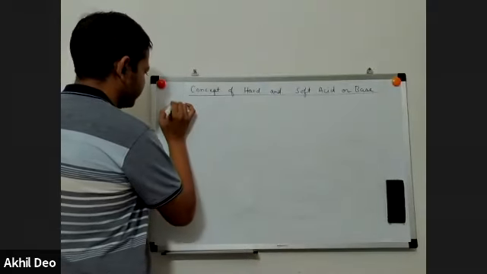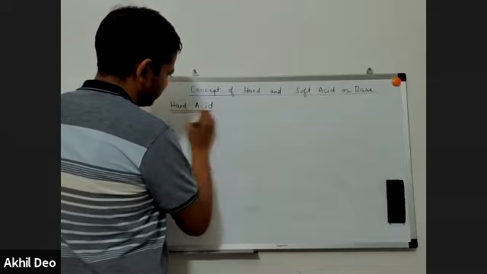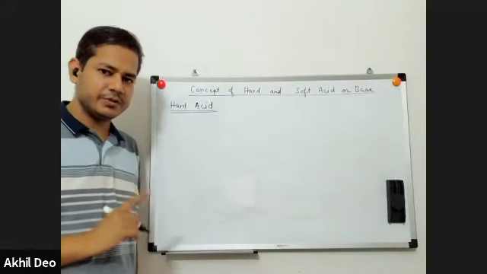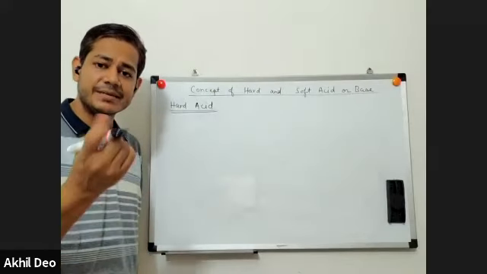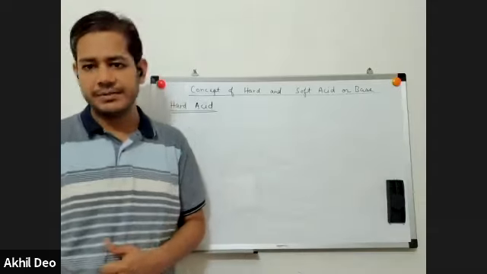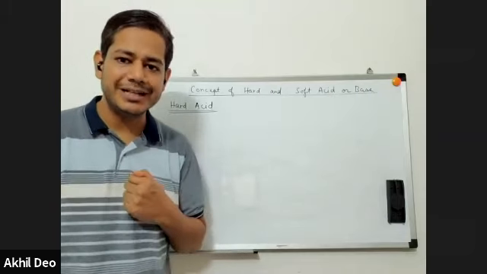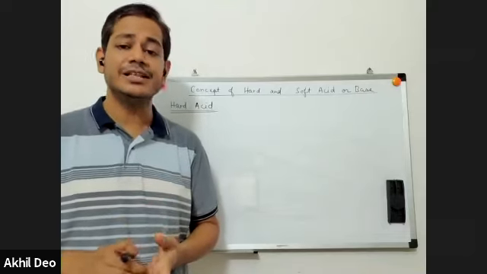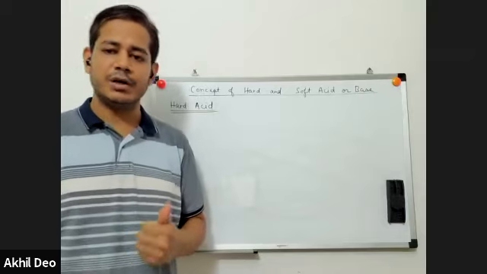Now we'll talk about hard acid. Hard base has a low energy HOMO. Now, acids are characterized by a vacant orbital. Acids are electron pair acceptors. An atom or a molecule will accept an electron pair in its vacant, unoccupied orbital. And which unoccupied orbital will take part in bond formation? It is the vacant orbital that is closest to the nucleus, on which nuclear attraction is the strongest. It is the lowest energy vacant orbital that takes part in bond formation for an acid.